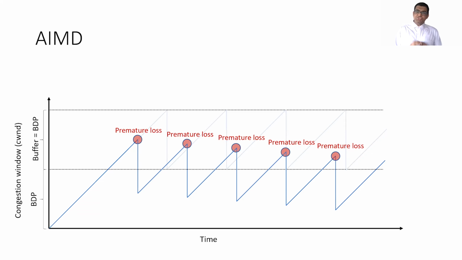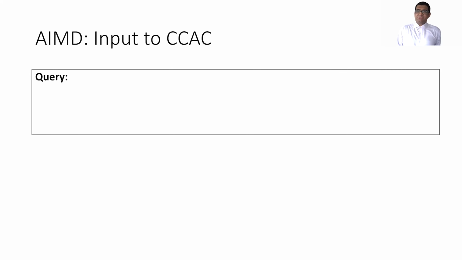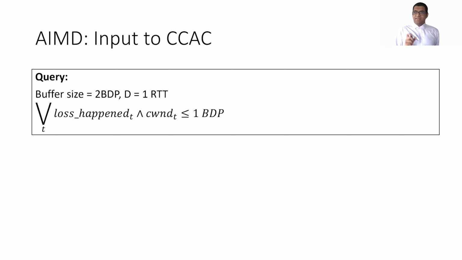Now, if we have premature loss, then the congestion window can fall below the BDP. And this causes underutilization. And loss can happen, for instance, if the buffer overflows. And this can happen if the sender sends a large burst of packets that overwhelms the buffer. To understand when this happens, we ask the following query to CCAC. We gave it an example of a buffer size and the slack the adversary has, and we gave it this formula. This formula says, does there exist a T such that loss happened and the congestion window is small?